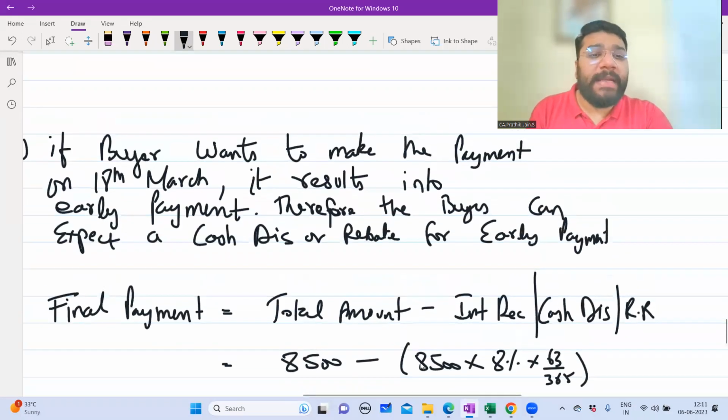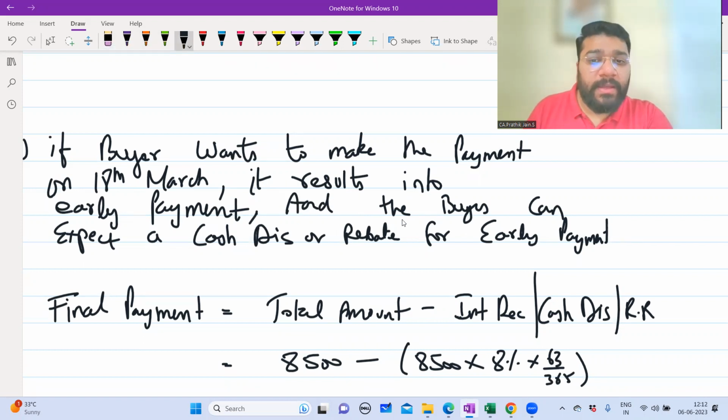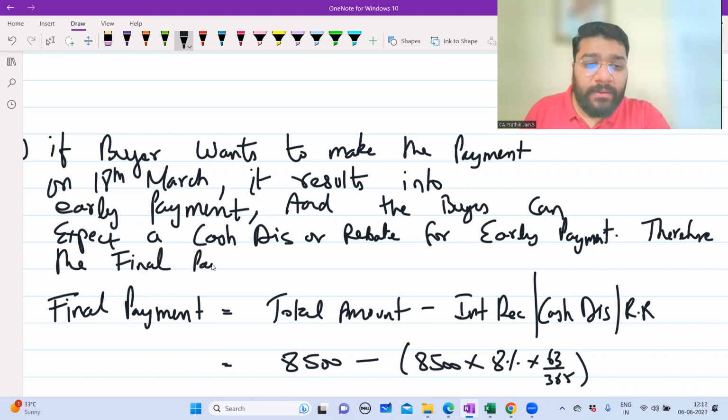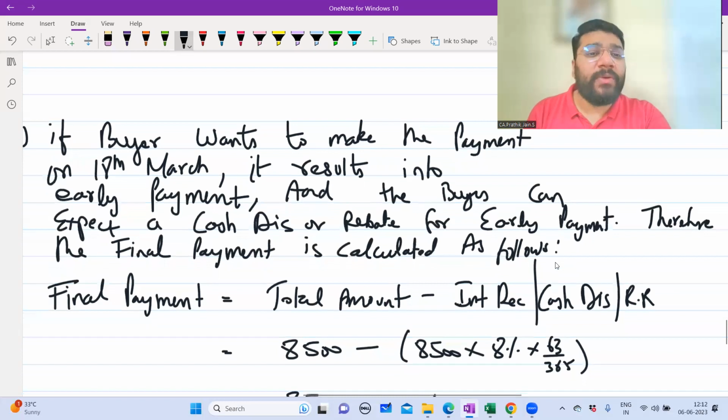The buyer wants to make the payment on 18th March. It results in early payment, and the buyer can expect a cash discount or a rebate for early payment.